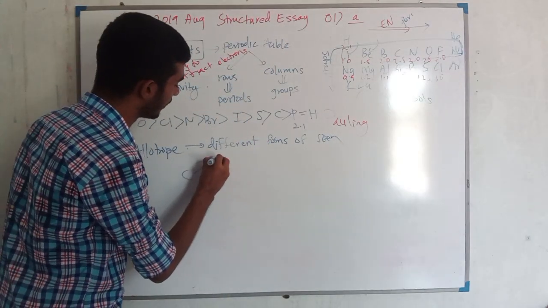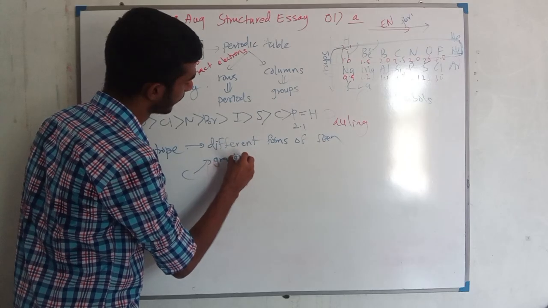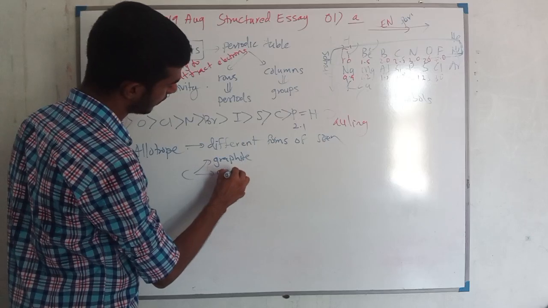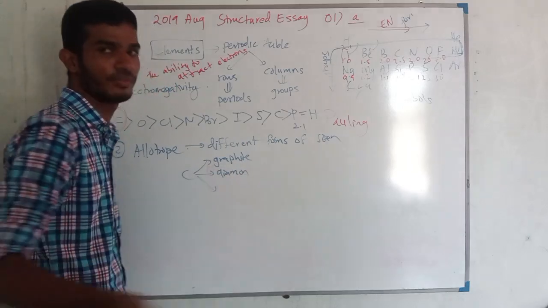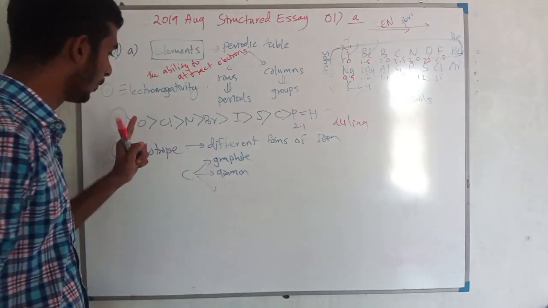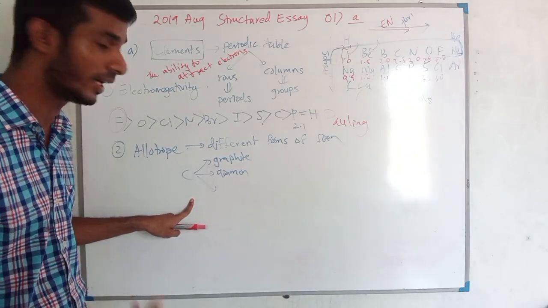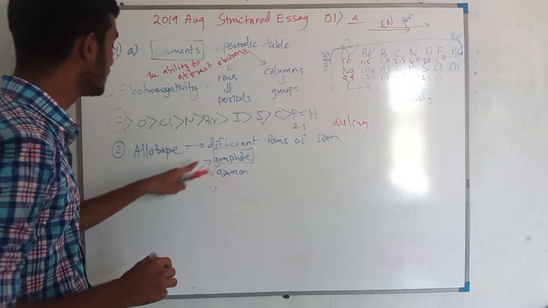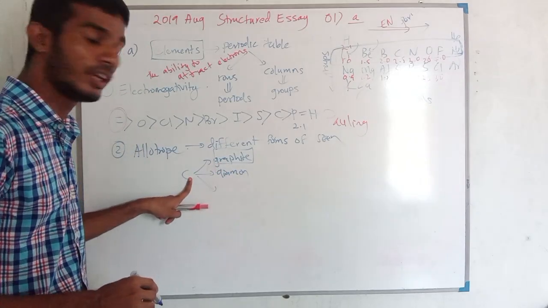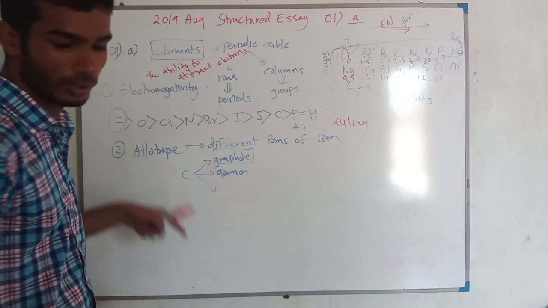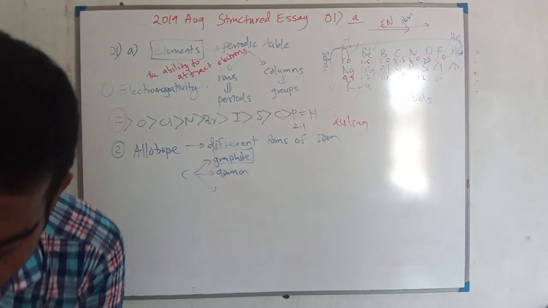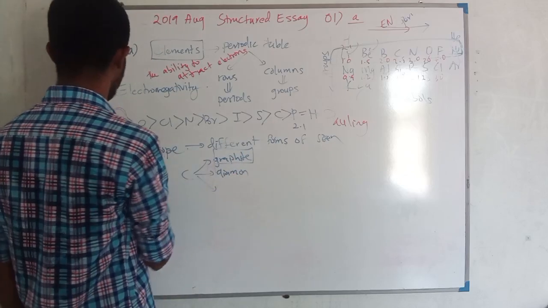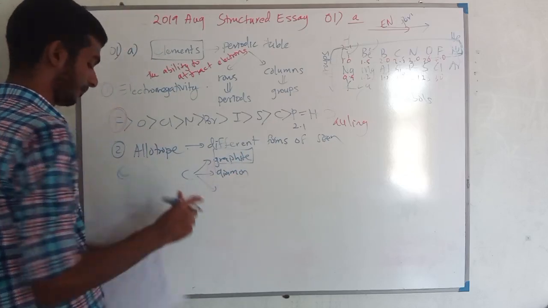For carbon we have graphite and diamond, fullerene and graphene, right? Since childhood we have studied that graphite conducts electricity, and graphite is an allotrope of carbon. So they are asking, identify the element that has an allotrope which conducts electricity. For the second one the answer is carbon.